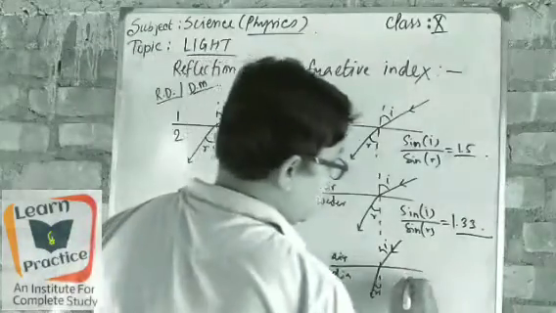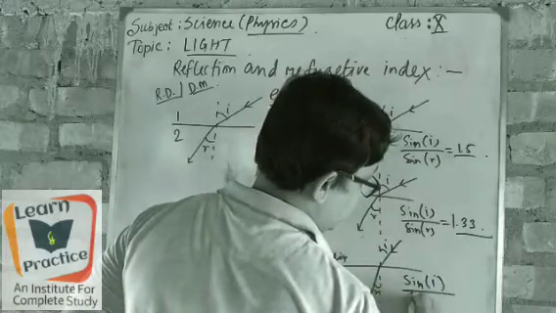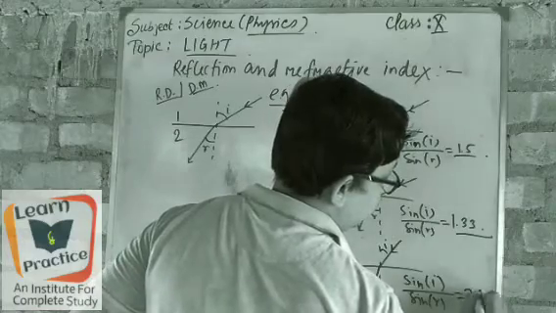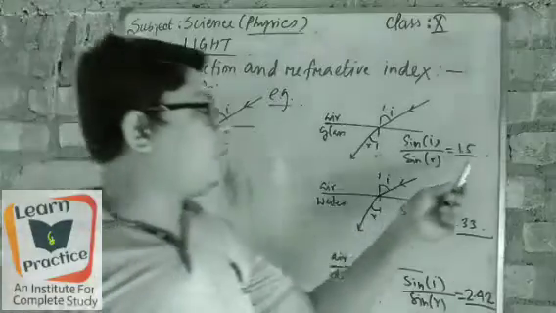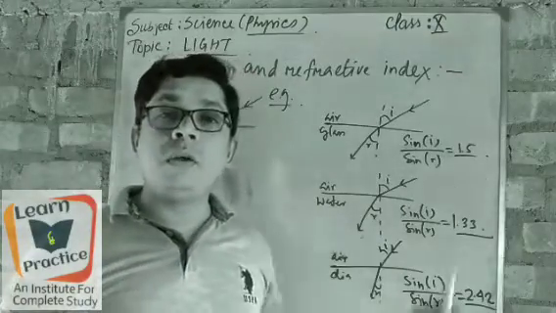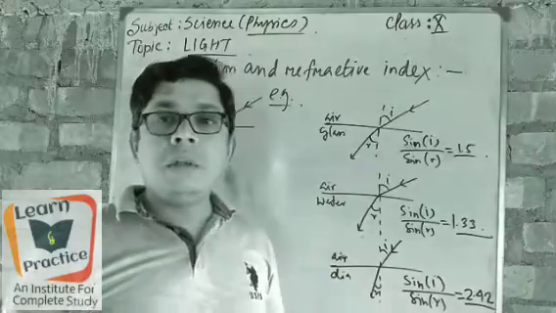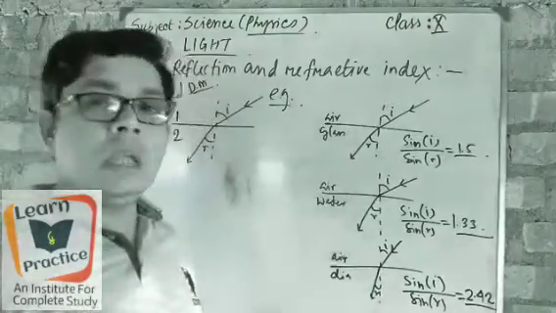Got it? So from here we can say sine i by sine r equals 2.42. Why are we taking such numbers, 1.5, 1.33, 2.42? Because these are the numbers most probably used in your maths, and basically in your class 10 these mediums are used.